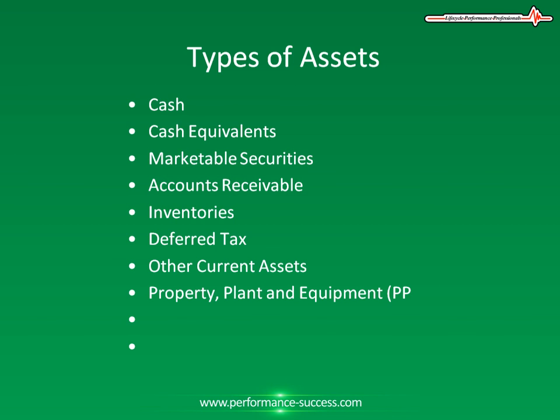Property, plant, and equipment, or PP&E. This represents land, buildings, and machinery used in the manufacture of a company's services and products, plus all costs, including transportation and installation, necessary to prepare those fixed assets for their service.